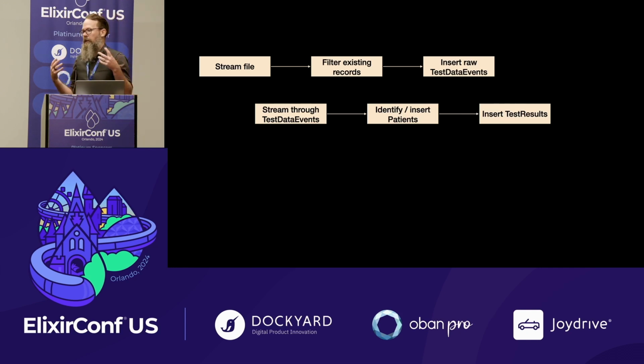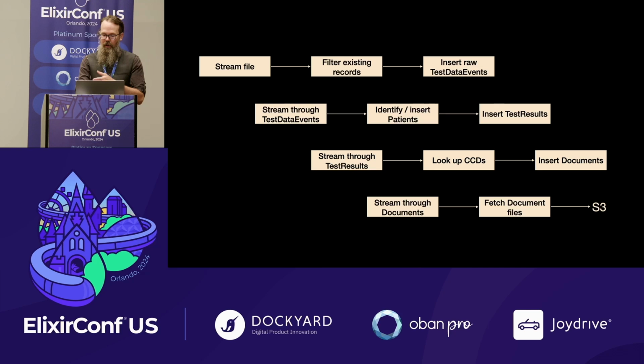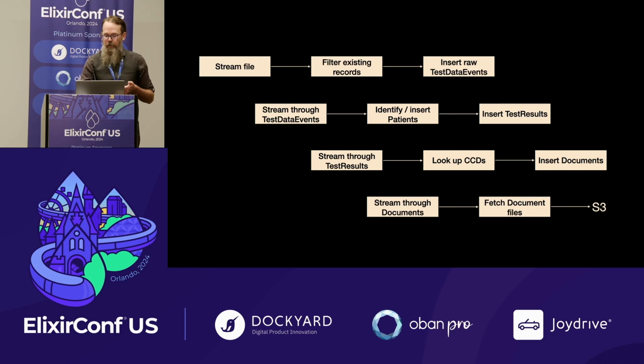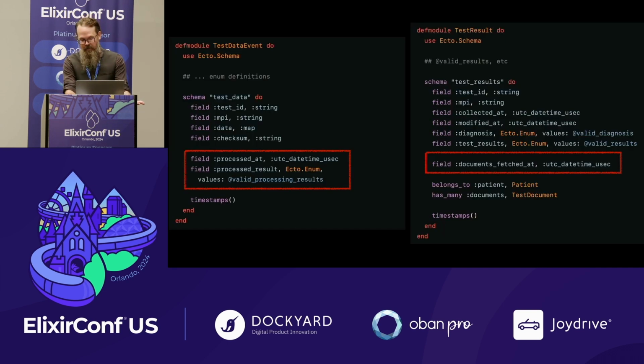Now we actually can build a thing that streams through those, inserts the actual test results. And this is starting to look like not a data pipeline, but several decoupled data pipelines. But now we have a problem of, great, we have multiple producers of things that need to be processed. Now we need to know, have we actually processed these things before? And we can start to model this with just more metadata.